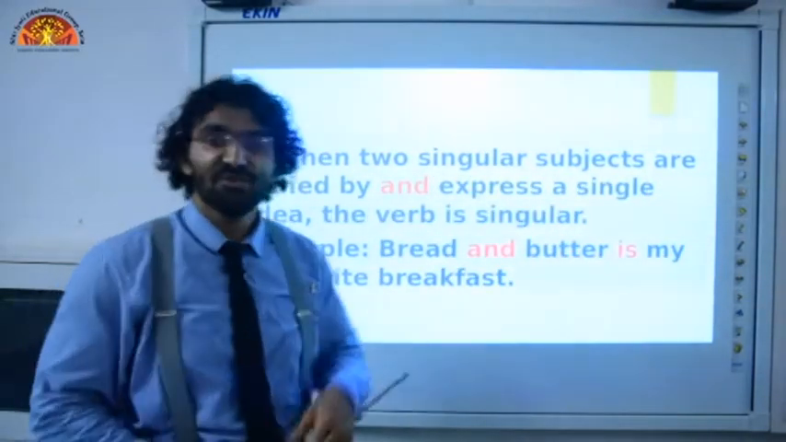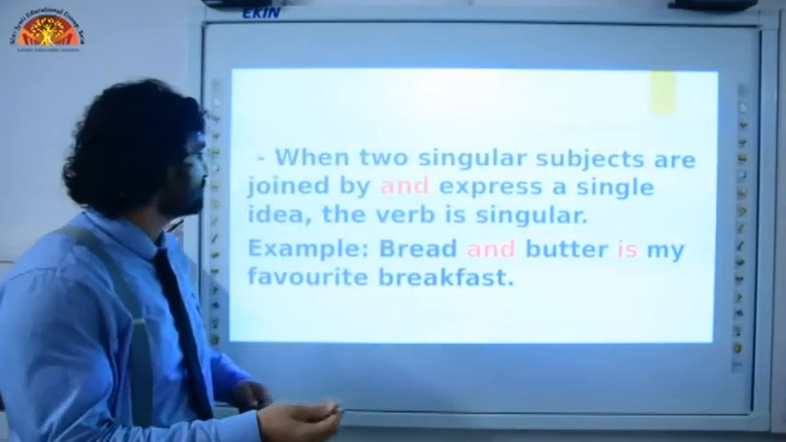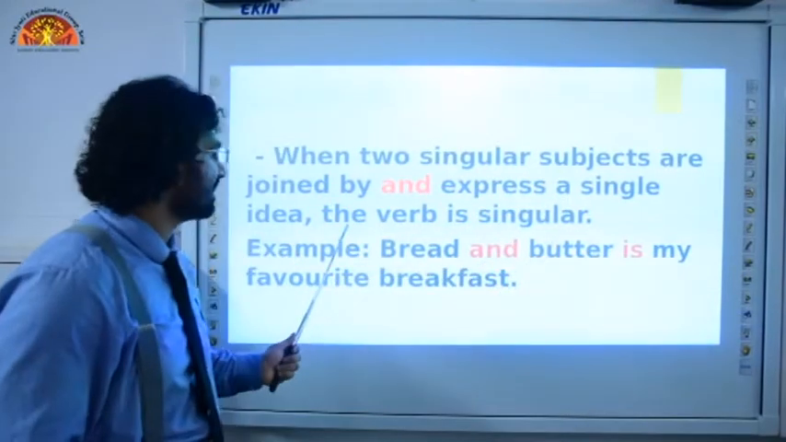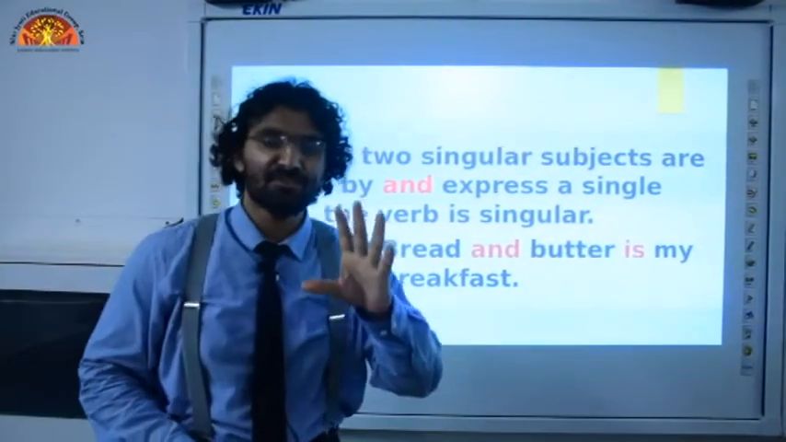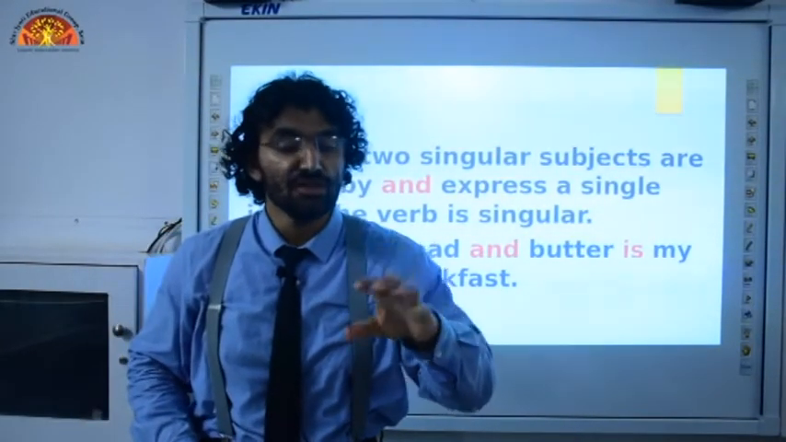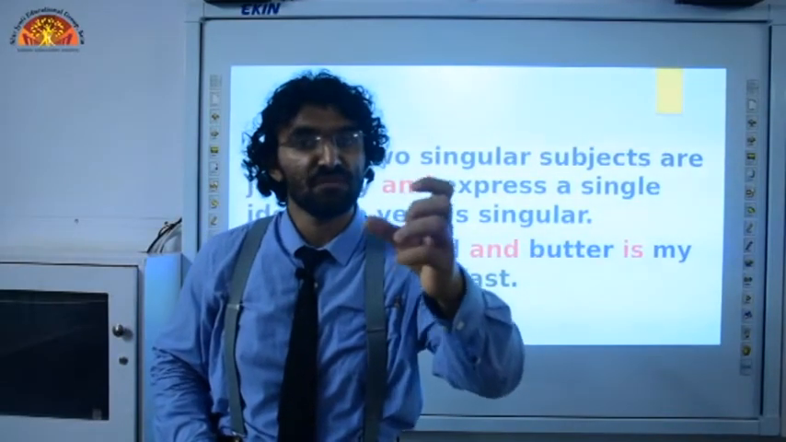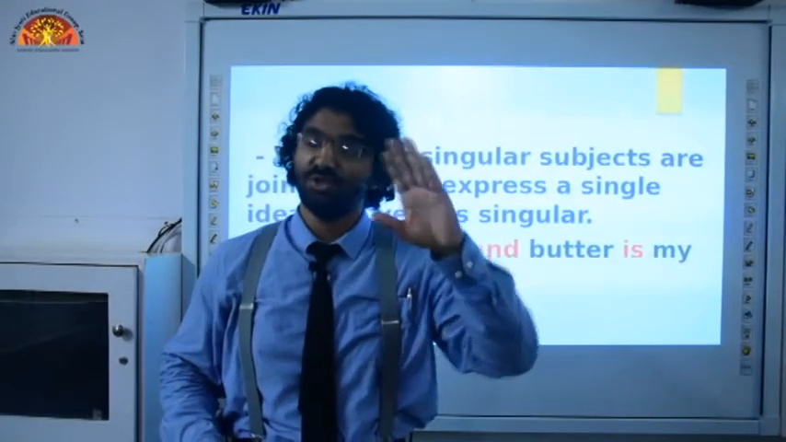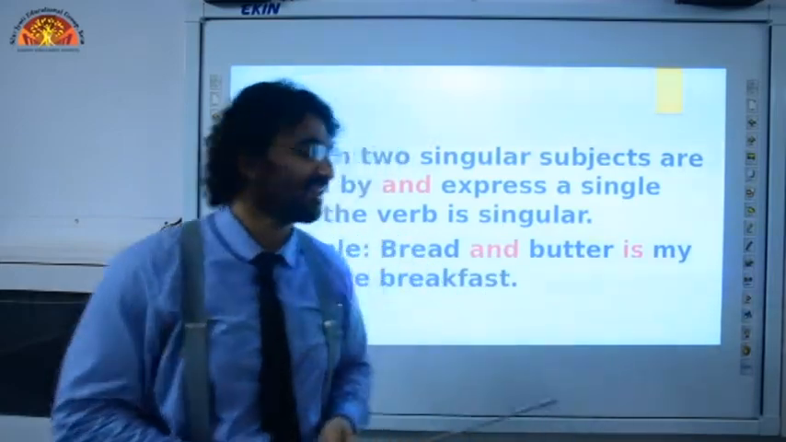We will talk about rule number 2 now. When two singular subjects joined by "and" express a single idea, the verb is singular. Sometimes you will see two subjects joined by "and", but yet they are using the singular form of verb instead of plural form of verb. That will happen in the case when both of the subjects express a single idea. We will now see an example.